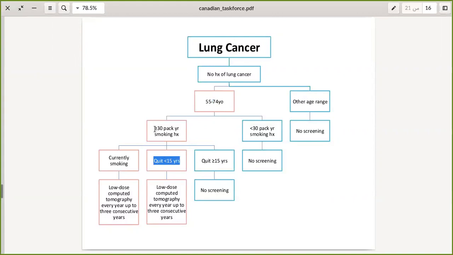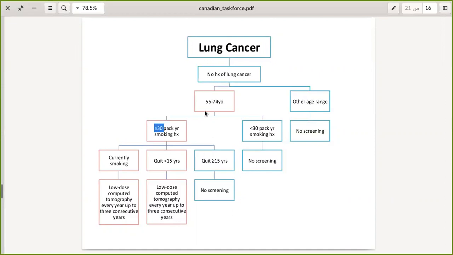If he had smoked more than 30 pack, so the magic number here is 30 pack per year, then we will screen him with low dose CT scan every year for 3 consecutive years. Okay? Anything else, we will not screen for the lung cancer.